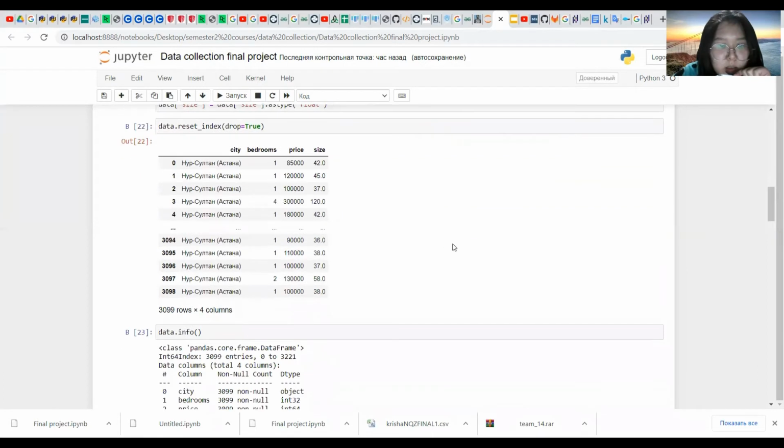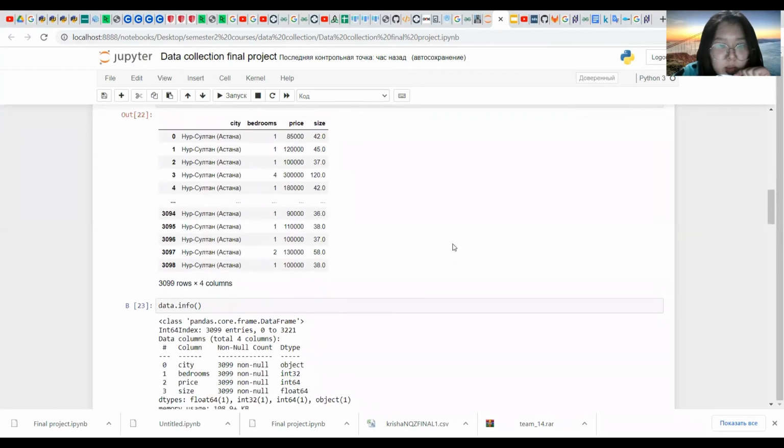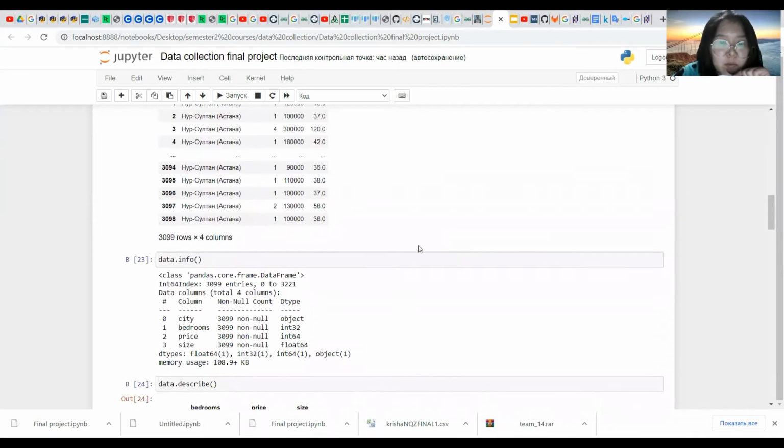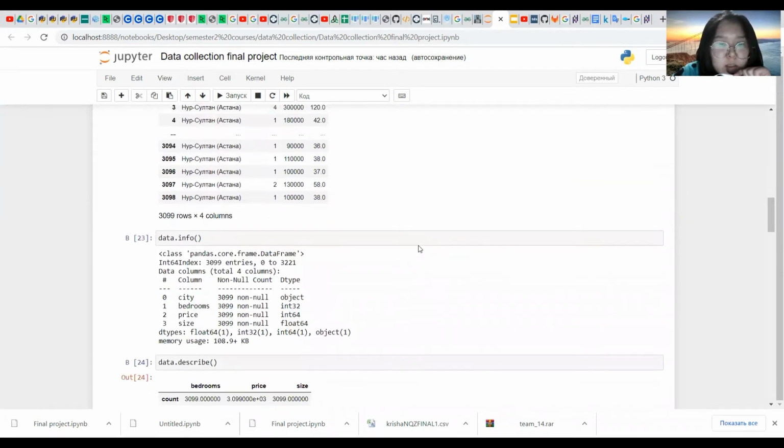By calling the info method, we can see that all the columns in our dataset are converted into the desired types.